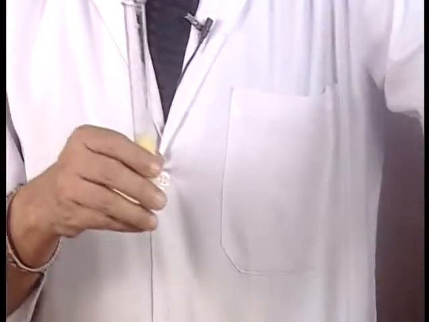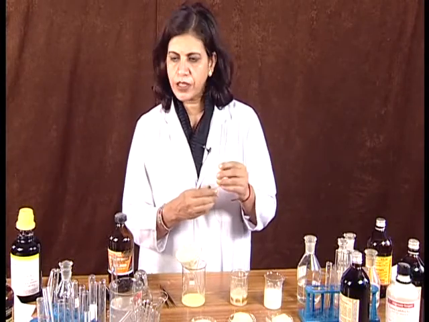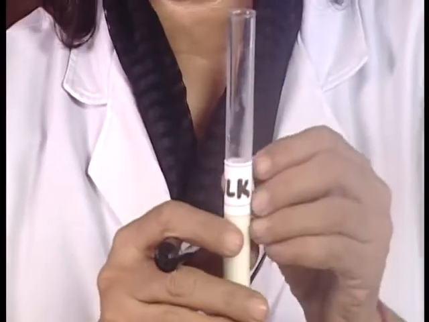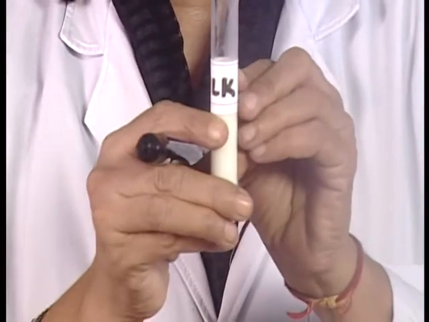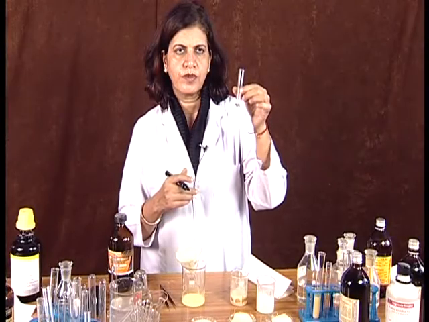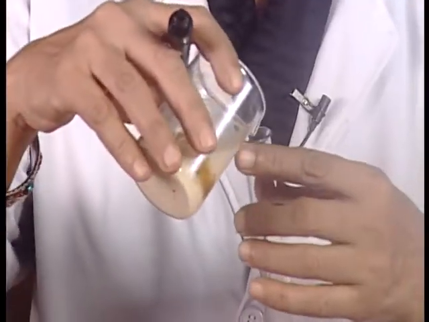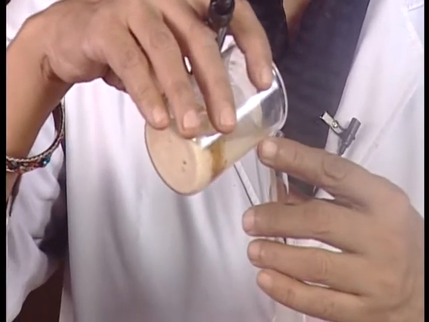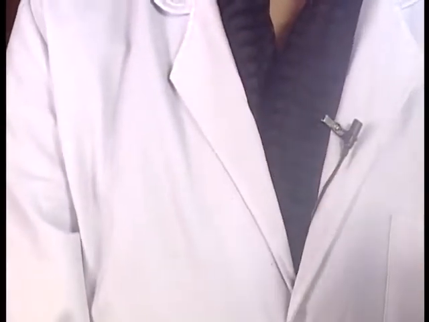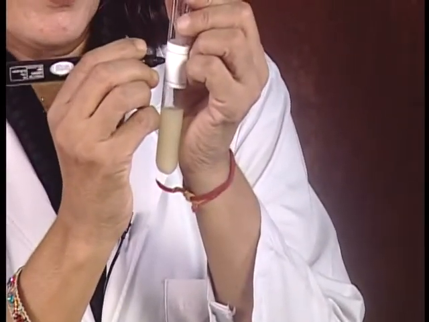We will label each test tube containing separate constituents. This is the milk we have taken in the test tube and label it like this. Now we will take filtrate of wheat in the test tube and then label it. This is wheat.